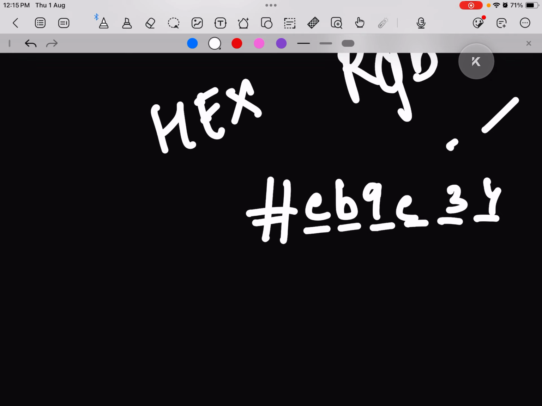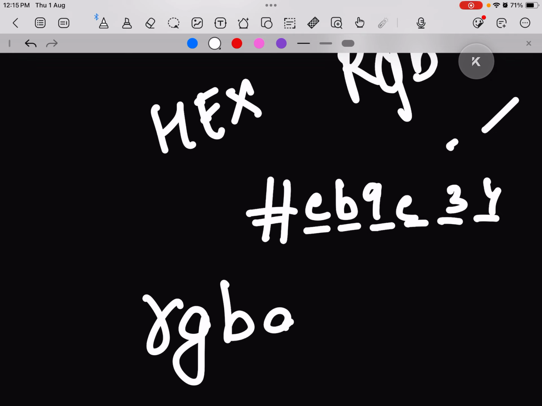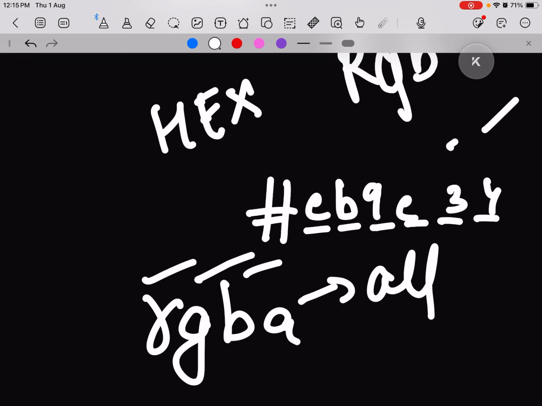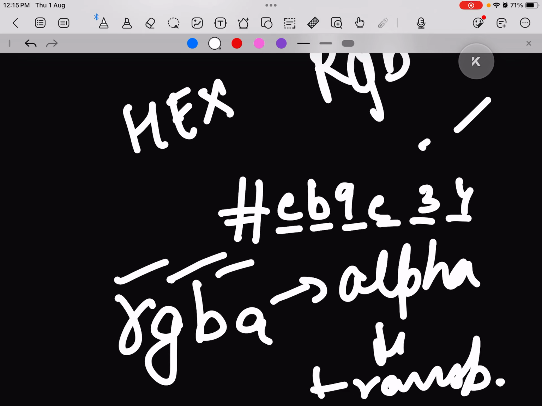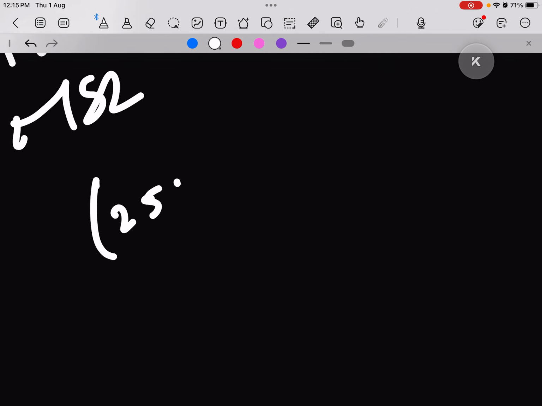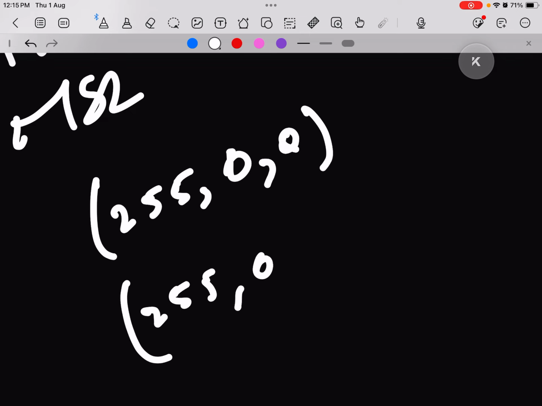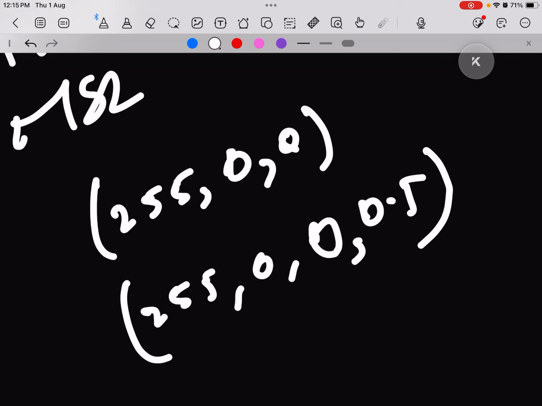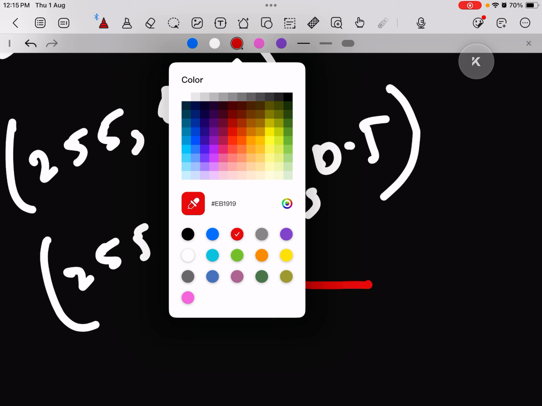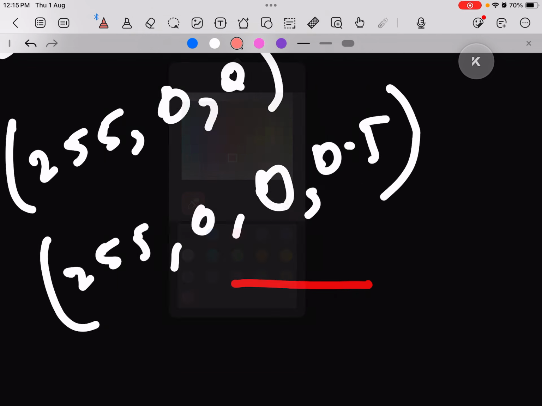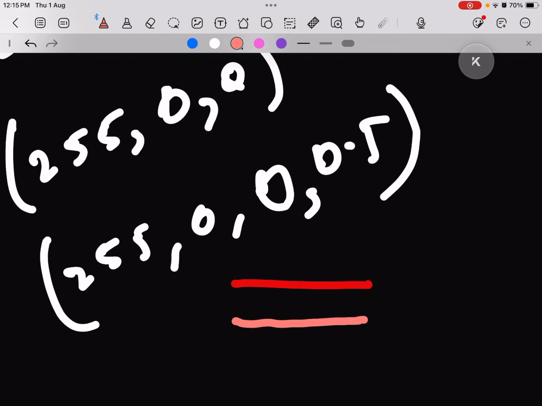Now there's another thing known as RGBA. This is red, green, blue, and A means alpha. Alpha basically means transparency. So if I write a color 255, 0, 0, this is red color, and if I add 0.5 at the end, it will display a 50% transparent color, because 0.5. It will be something like this, a little darker than this but close. This is what it's going to be like, a transparent version of red.